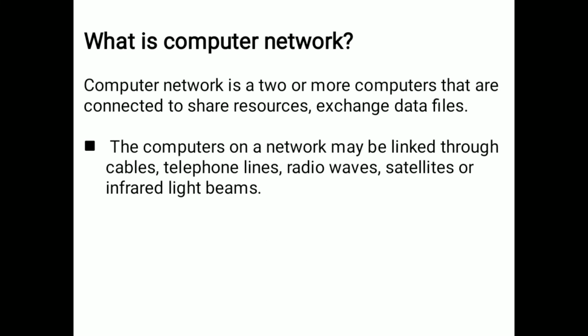And what is a computer network? A computer network is nothing but two or more computers connected to share resources or data files. That is, two or more systems connected together to share information. That connection can use cables, telephone lines, radio waves, satellites, infrared beams. By using these things, we connect the computers.